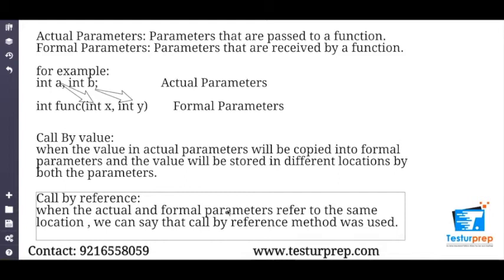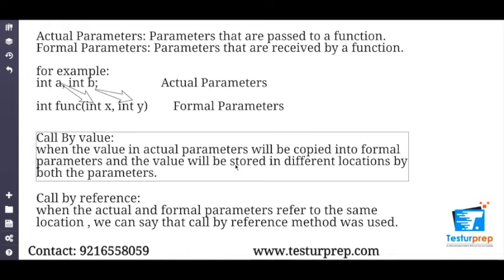Whereas when we say call by reference, the actual parameter and the formal parameter have the same location. So if we write a value in the actual parameter and pass it on to the formal, and we change something in the formal, it will be reflected in the location. So the values will be changed in call by reference because we are looking at the address of the variable, whereas in call by value we are looking just at the value and copying it into a new location.